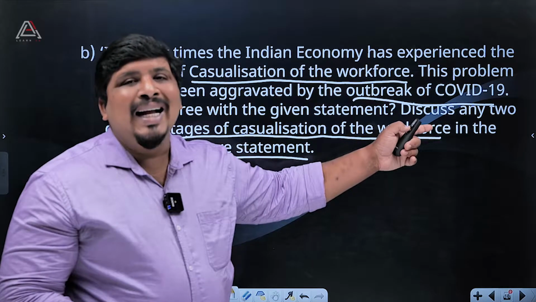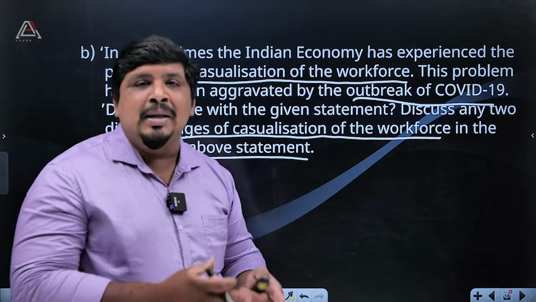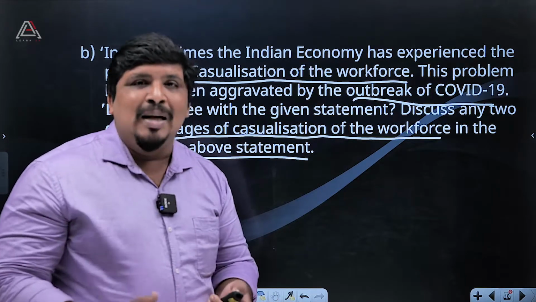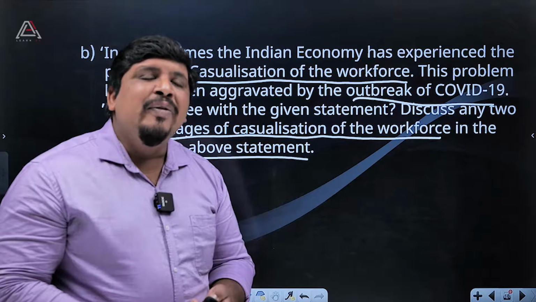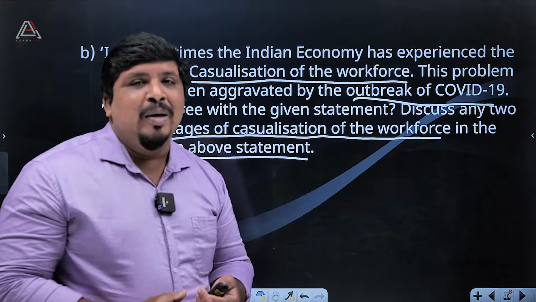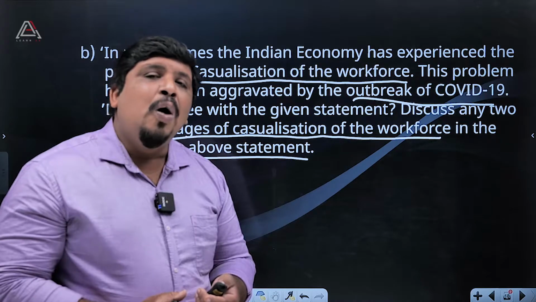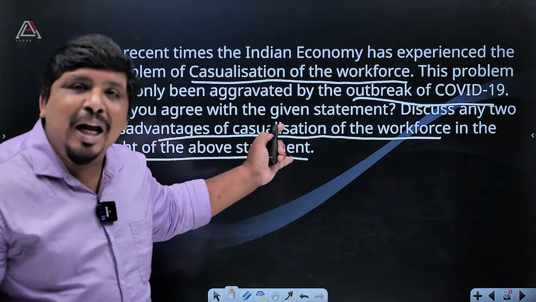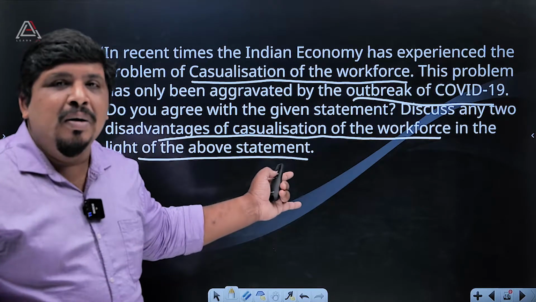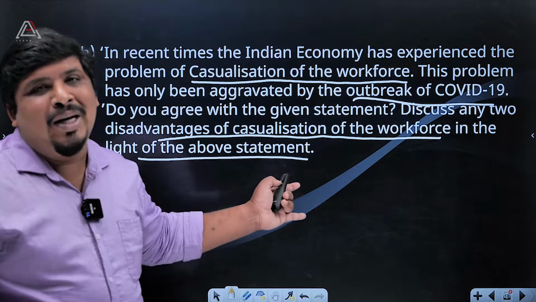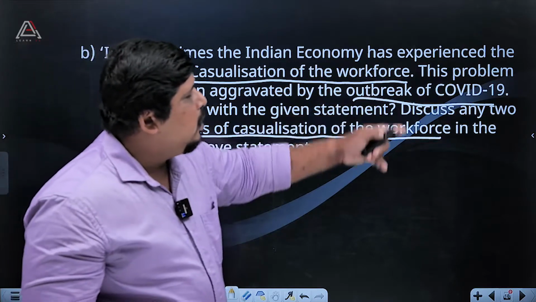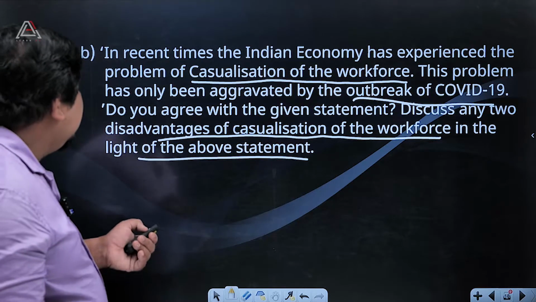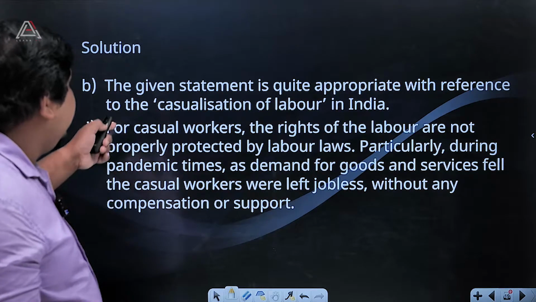They reached their home, but they had to face COVID-19. Maybe we can say that the central government and the state governments, the state government of Bihar for example, didn't give any support to the casual laborers. Their only income was at Kerala, casual jobs, casual labor. But they weren't protected after COVID-19. So that is the question. Then we can go through the solution.